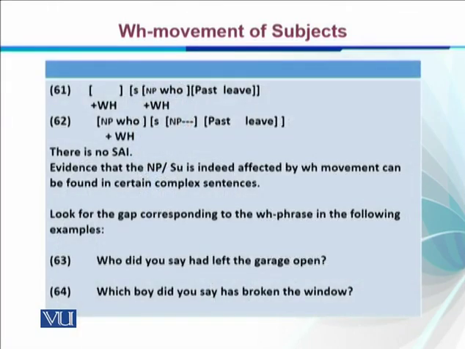So, for example, in 61, you can say here was a blank WH place, and then our sentence starts, who passed, leave. Similarly, in 62, we have made movement. So the WH word is moved to the WH noun phrase, and after that in the sentence the NP is now left blank. So there is no SAI, subject auxiliary inversion.